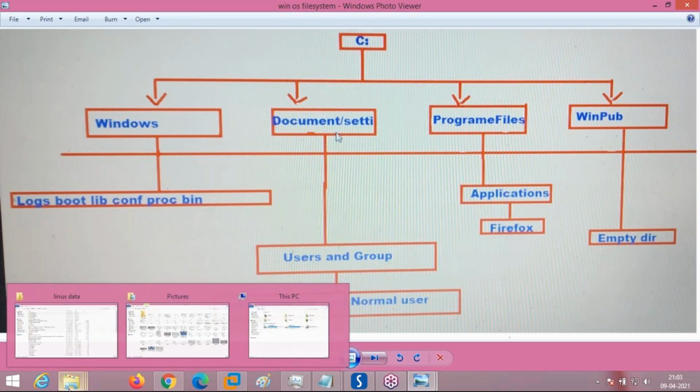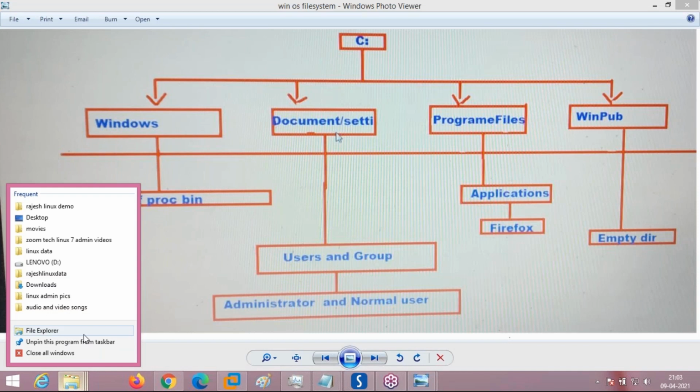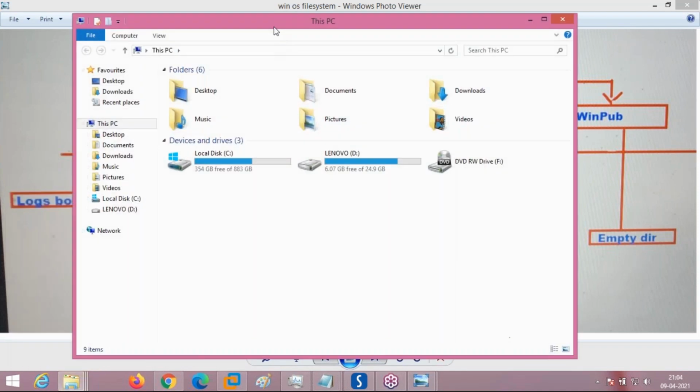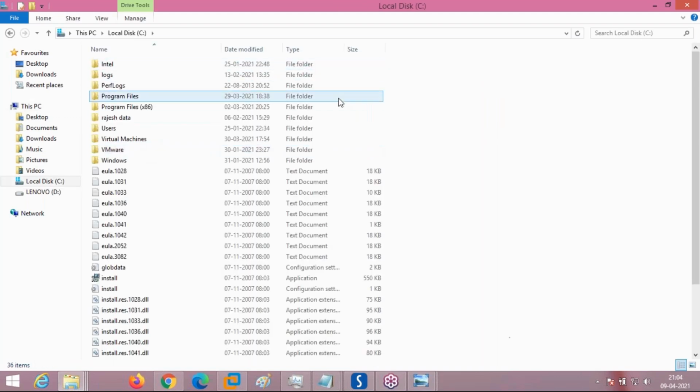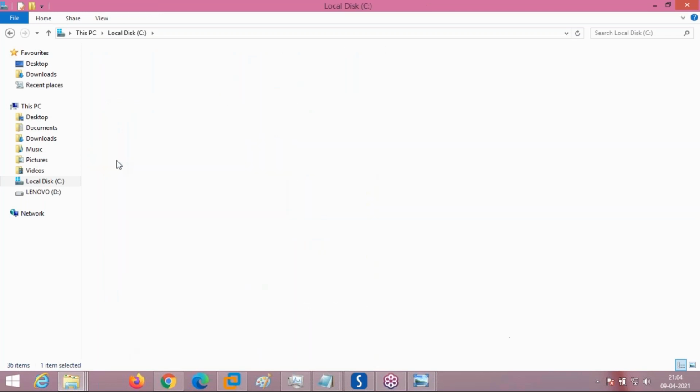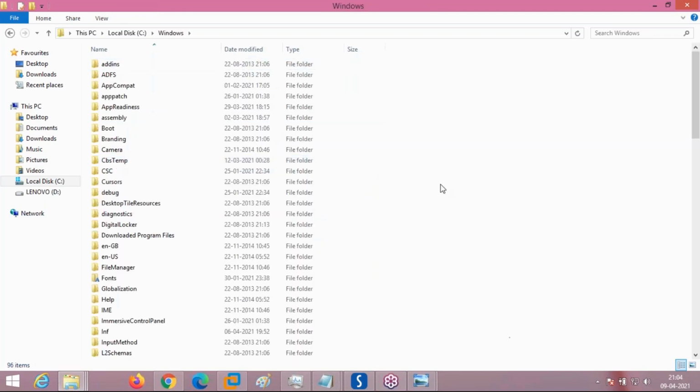See here, I am showing my Windows operating system. This is Windows 8.1 installed here. In the symbol itself, the Windows icon is showing, and it is showing me the C drive. Whenever I open this, I can find the Windows folder, where all the operating system required files and programs are stored.